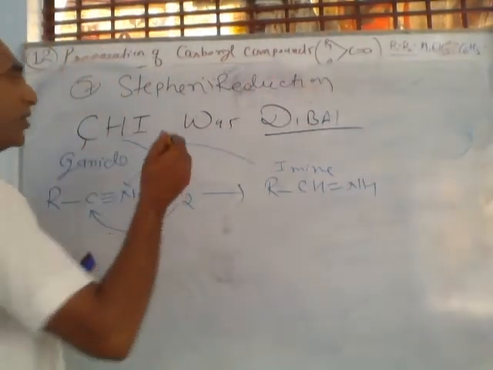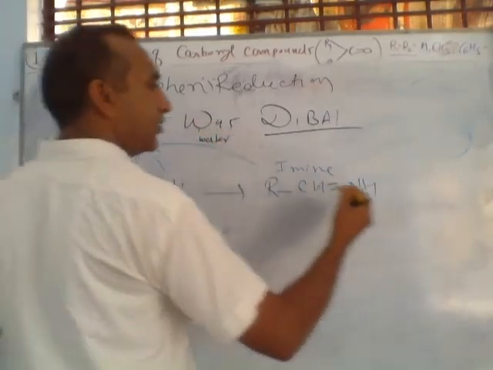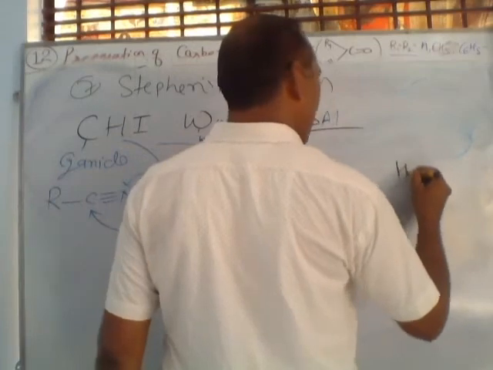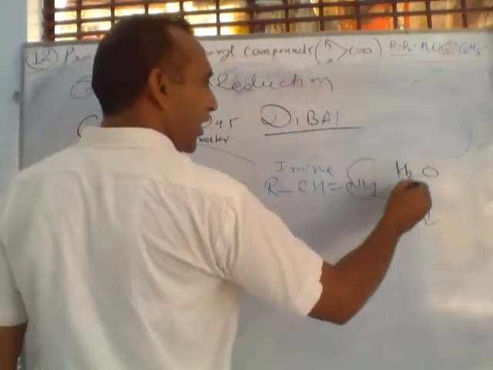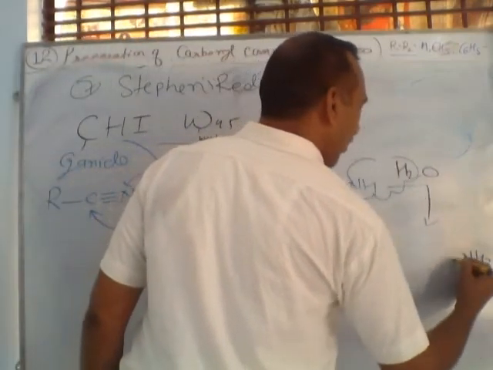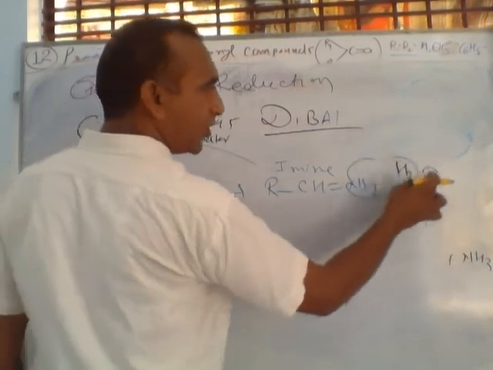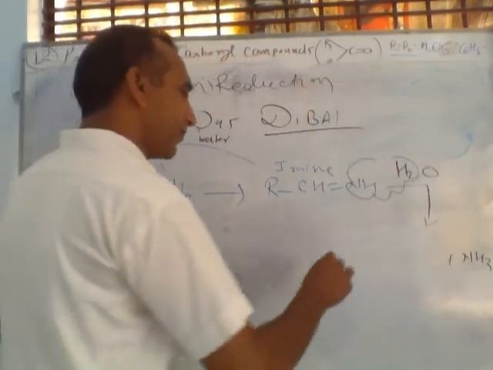Okay. Now W stands for water. So in last step we use water molecule here. So NH and H2 react and form ammonia. From here NH and H2 ammonia. This oxygen join here, compound will form this type. What?